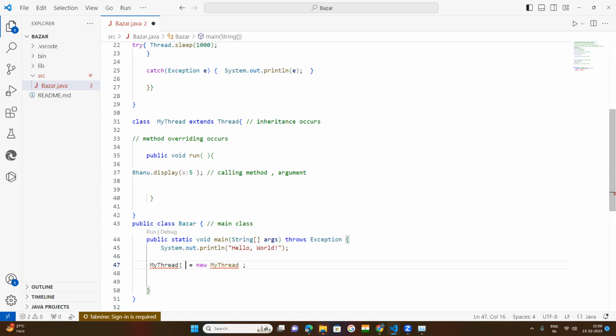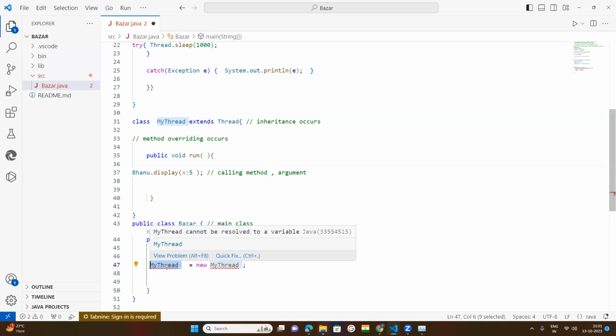What is the object name? Take any object name, X, Y, Z, anything you like. Simply, in programming, whenever an object is created, so many objects need to be created. So I write obj followed by the class name.